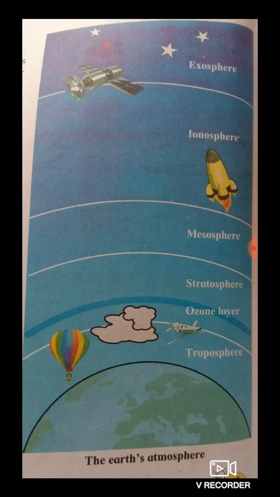Now how does it protect us? Now sun is sending rays, is it? So when sun is sending rays, we also get ultraviolet rays coming from the sun, which are very harmful for living things. Now what does this ozone layer do? It absorbs them, and in that way it protects living things from this layer. So stratosphere is about 13 kilometer to 50 kilometer, and it has the important layer called ozone layer. Now after ozone layer you can see mesosphere.